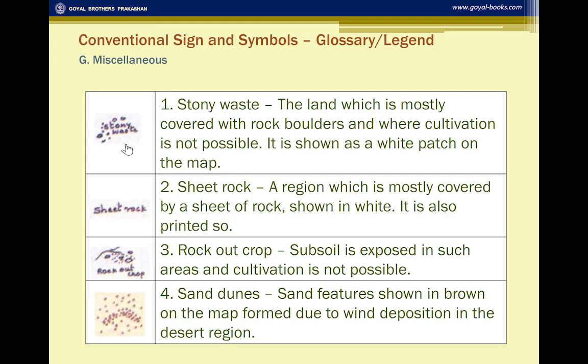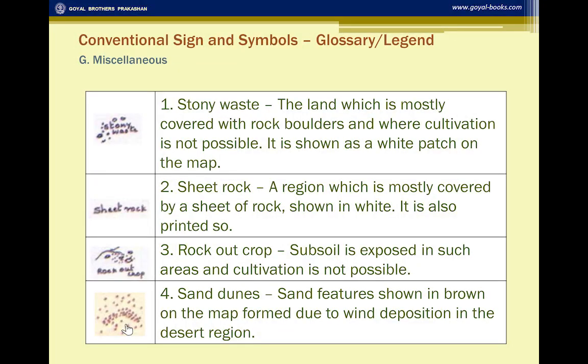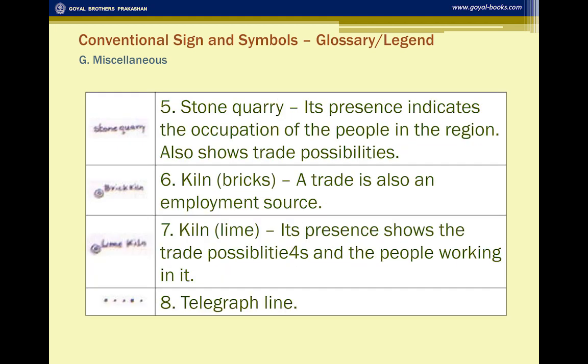But it's very easy to pick it out from there because it is printed in the same manner on the survey sheet. Then all the desert features on the survey sheet are shown in brown, speckled with brown dots. All the desert features like Seif dunes, Barchan dunes, or in general, the desert region is always shown in brown.